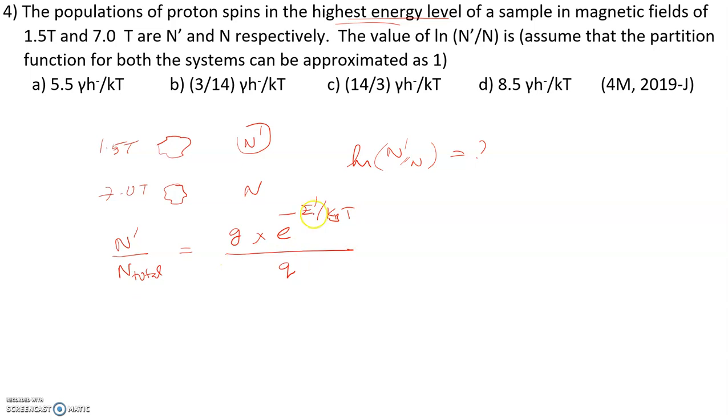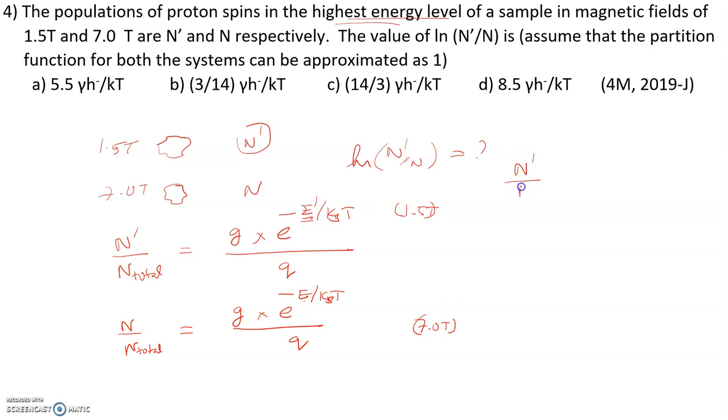Similarly, this is when we apply a 1.5 Tesla magnetic field to the sample. Now, if you apply 7.0 Tesla of magnetic field, then the fraction of population in the highest energy level is given as n by n total equals degeneracy g times e power minus E by kBT, divided by Q. Now see here, this is the energy when you apply 7.0 Tesla and this is the energy when you apply 1.5 Tesla. Now if I divide these two, we'll get n prime by n.